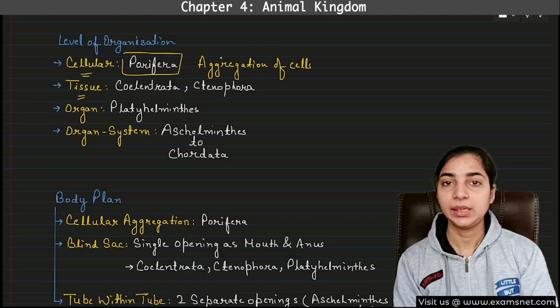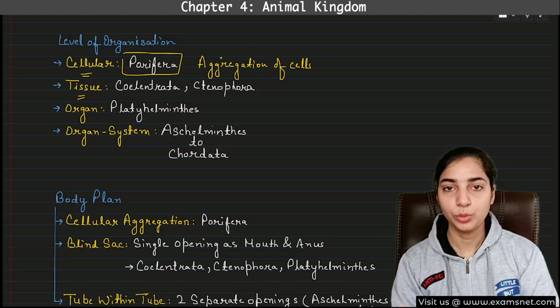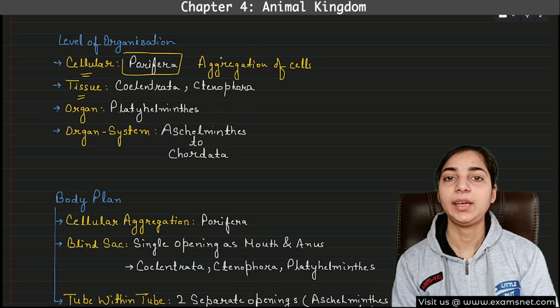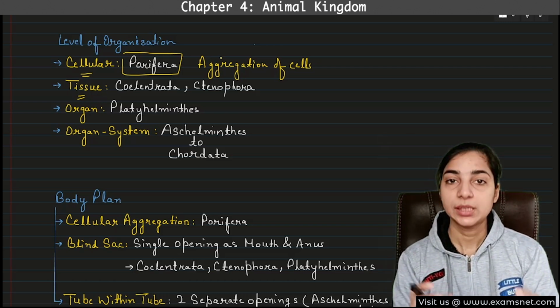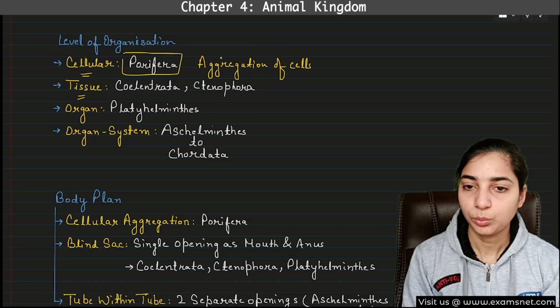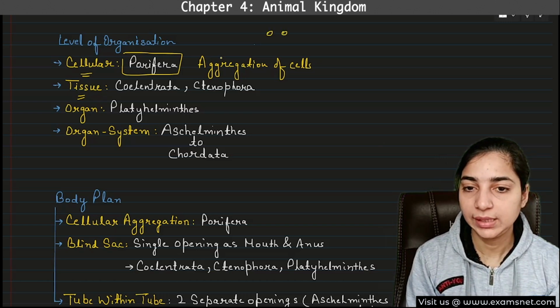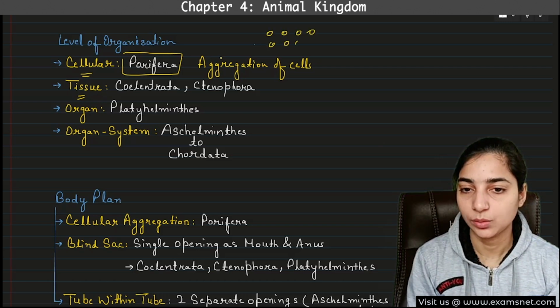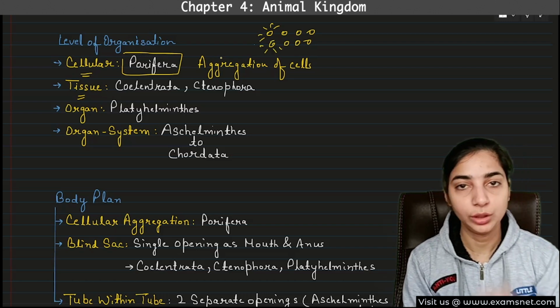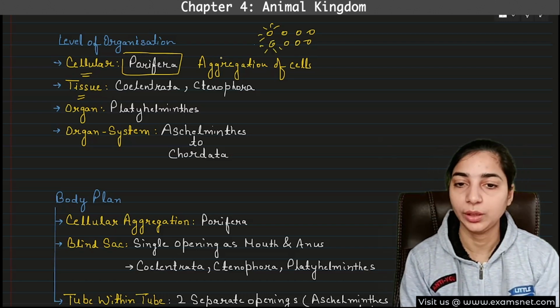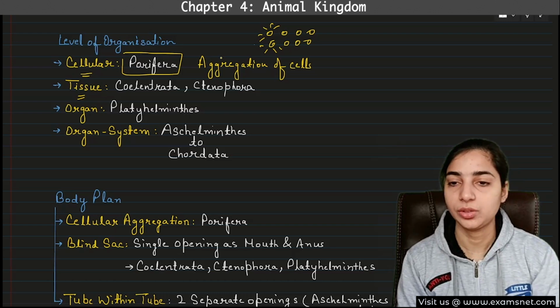What happens here? Many cells come together and they get modified into tissues. Okay, they get differentiated to perform specific functions. Suppose this is one cell, this is one cell, these are cells. If all the cells are performing different functions individually, this is cellular level of organization.